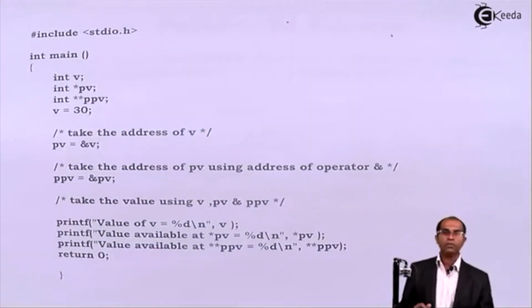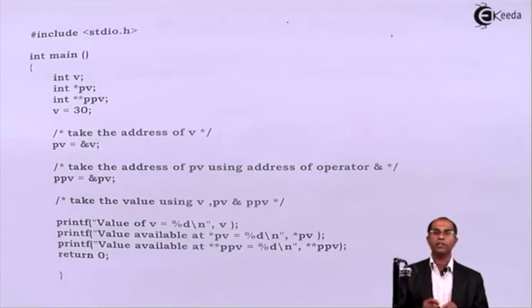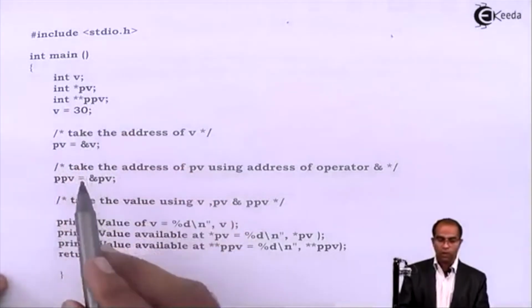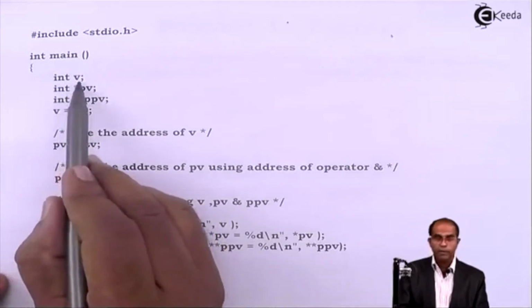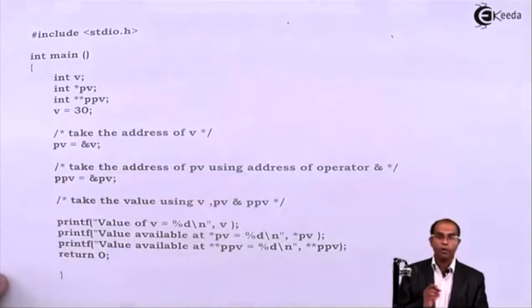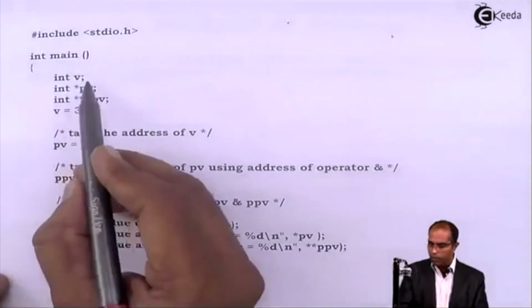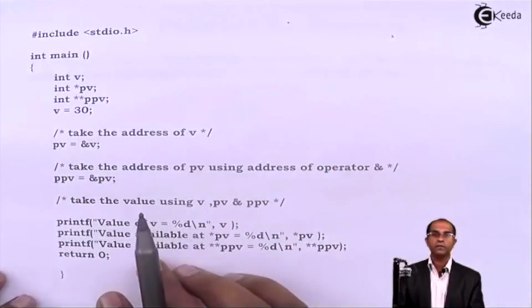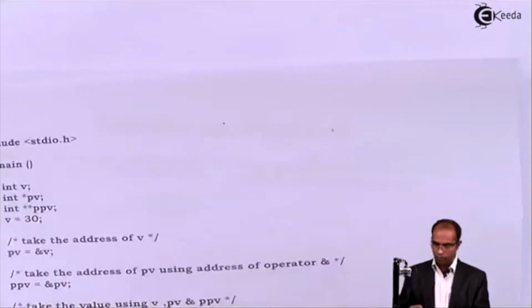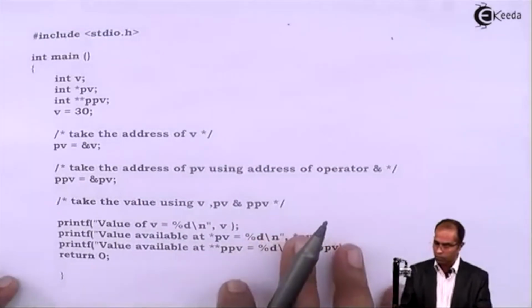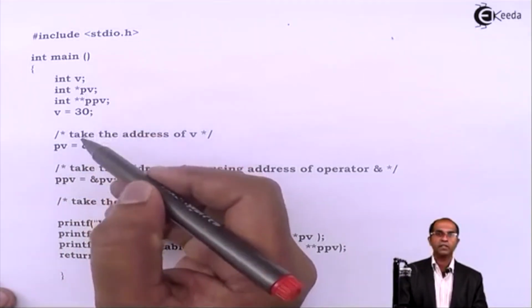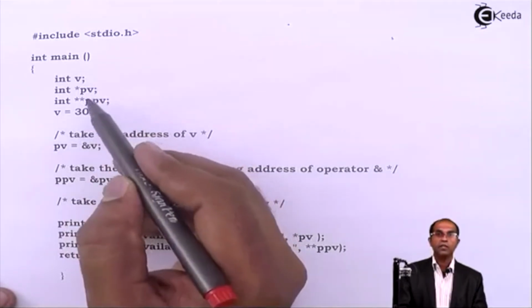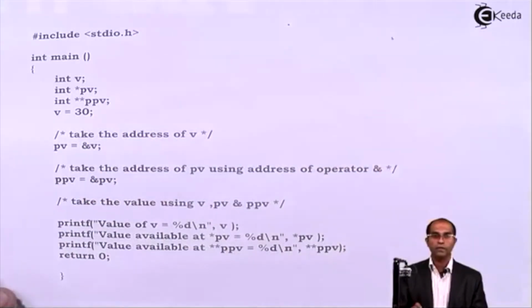Now this program will help us analyze how a pointer to pointer can be created and how to access the values. Let us go through this program instruction by instruction. Don't be in a hurry. Go through these instructions step by step. Let me say int v. Whenever you are analyzing a pointer example, always make sure that you draw the memory. Step-by-step analysis is compulsory, and make sure that you always draw the memory.